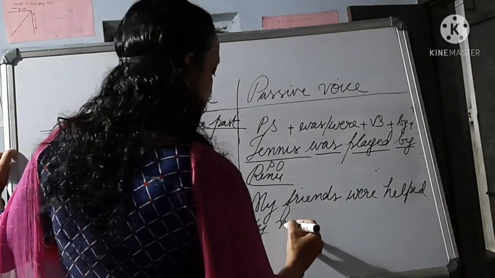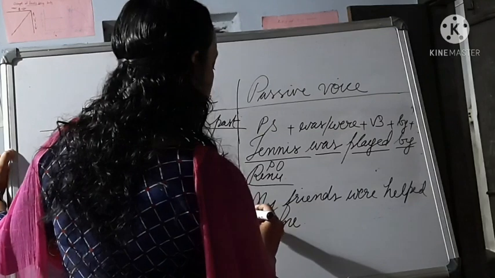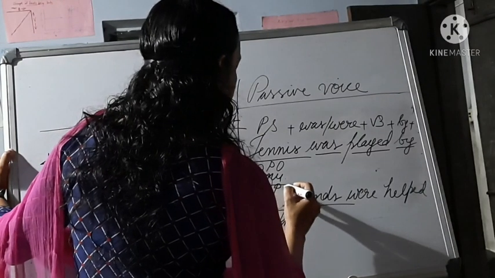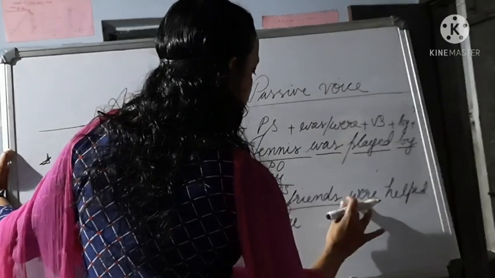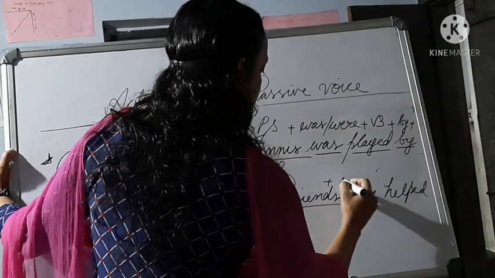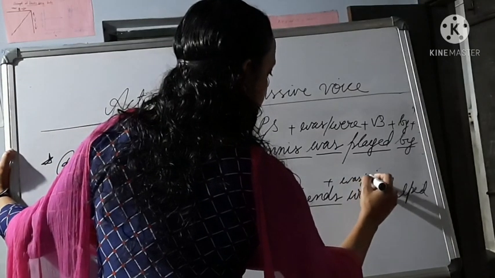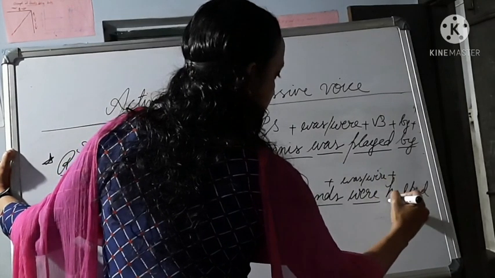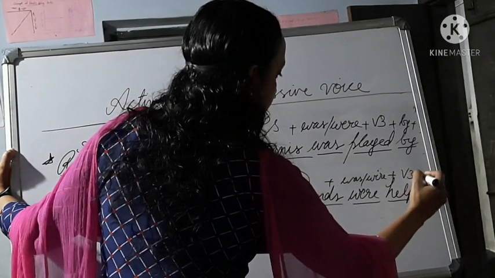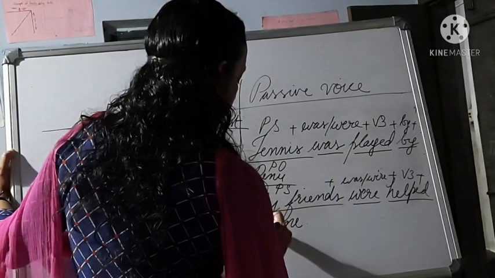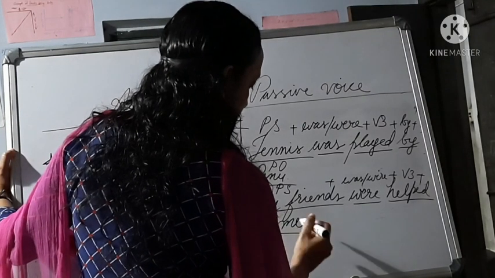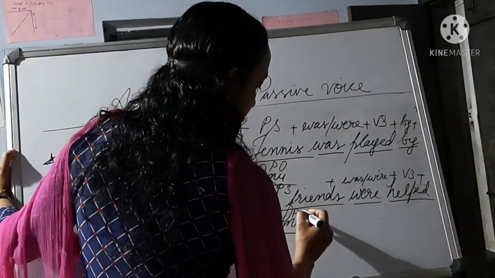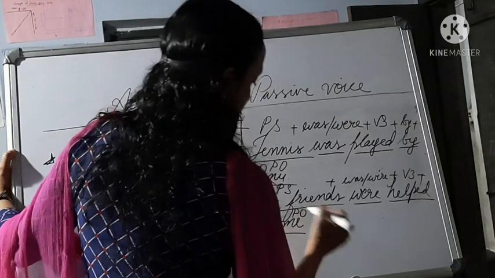By me. So the rule is passive subject plus was or were plus V3 form plus by plus passive object.